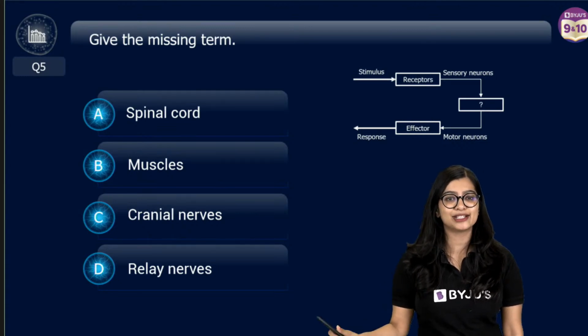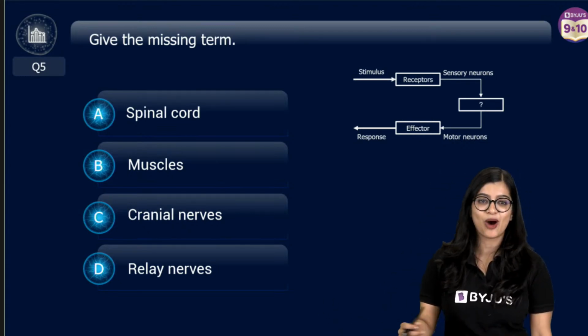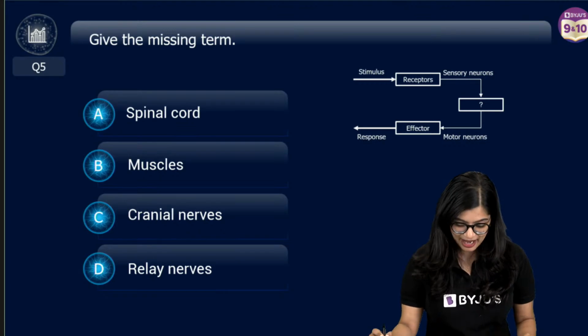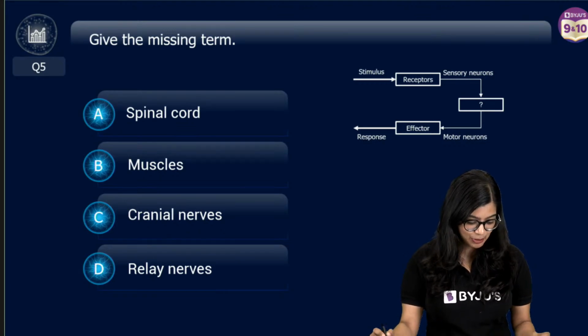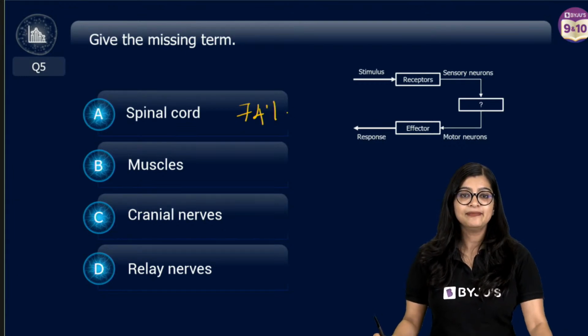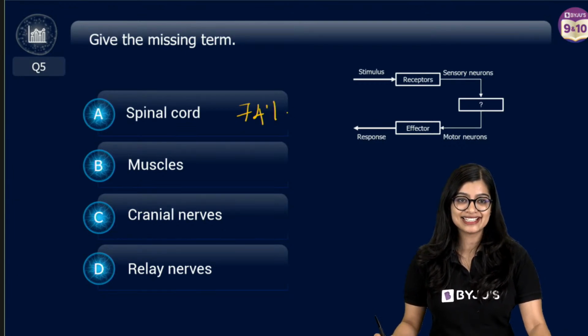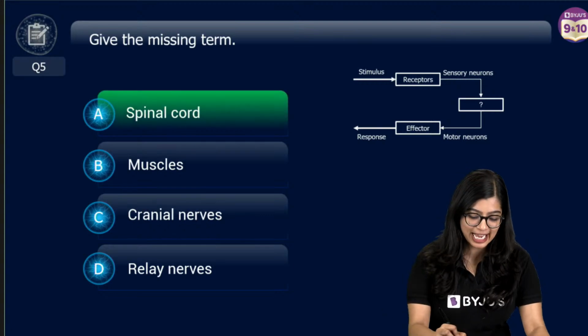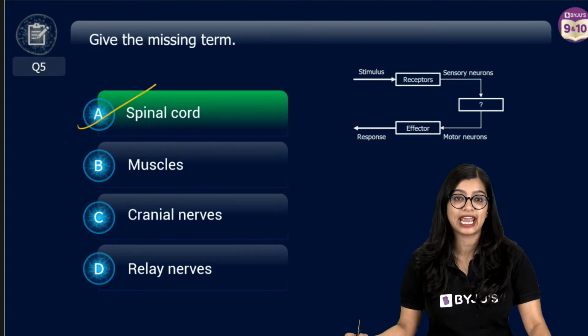Yes. Oh, hello, intelligent boy. Welcome. How are you? Okay, this is a very easy question. I think we can wind up the poll. 74% of you have got the answer. Very, very good. Now, of course, the correct answer here is option A, which is spinal cord.